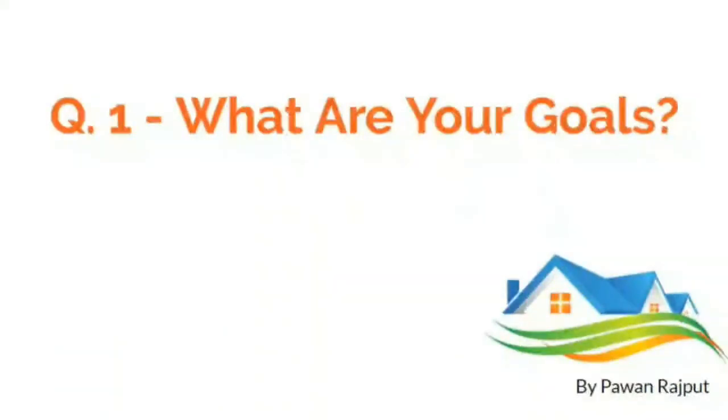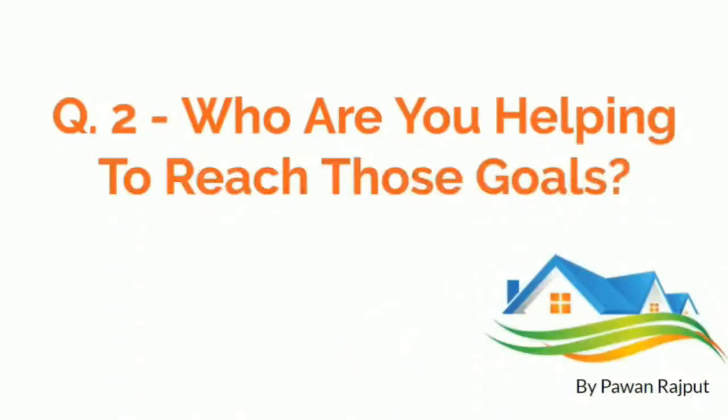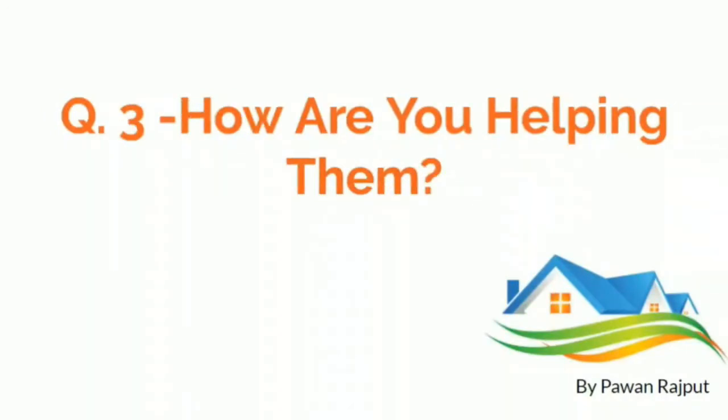Question number 1: what are your goals? Just write down your goals in your notebook or in a doc file or anywhere. That's it. Question number 2: who are you helping to reach this goal? Your target audience. Here you have to mention your targeted audience, the people you are actually going to help reach those goals, right? Number 3: how are you helping them?